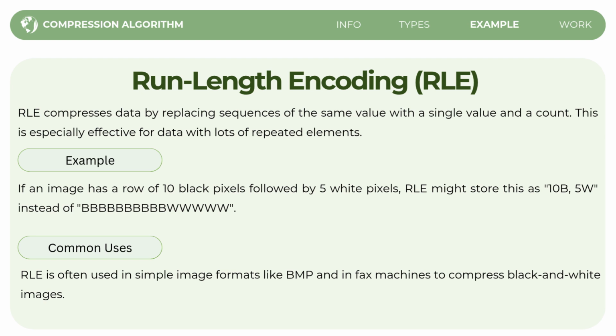It means 10 black pixels and 5 white pixels. The common uses of RLE are in simple image formats like BMP, or bitmap images, which often contain large areas of the same color, and in fax machines, which use it to compress black and white images efficiently.